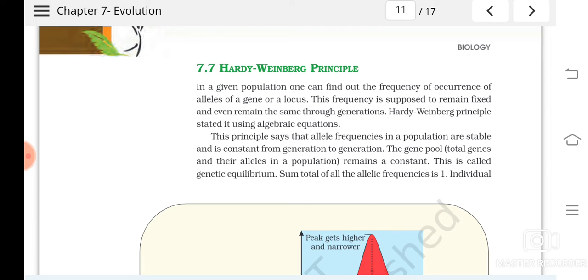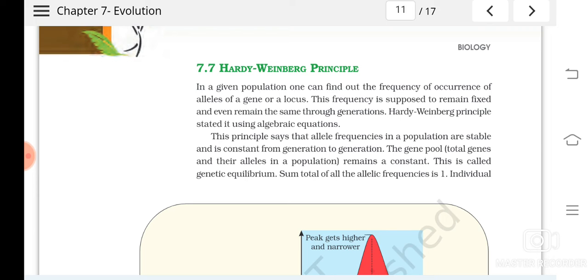So today we'll study a new topic, that is the Hardy-Weinberg principle. This principle is a kind of ideal. It is applicable to an ideal population where there is no gene exchange. I'll explain all the phenomena that change this law, but this law is applicable to a sealed kind of population where there is no exchange of genes.